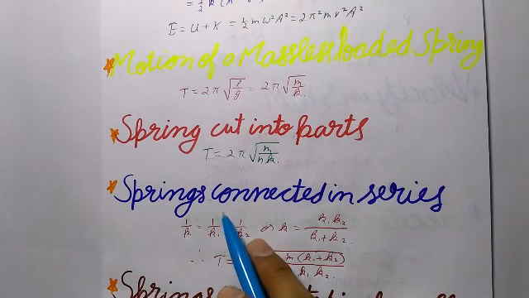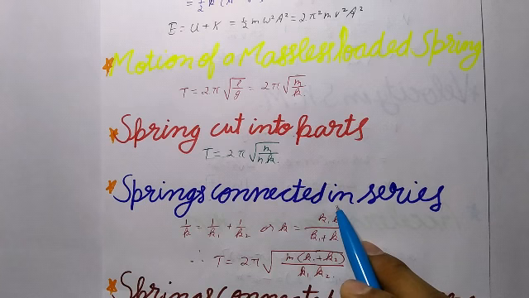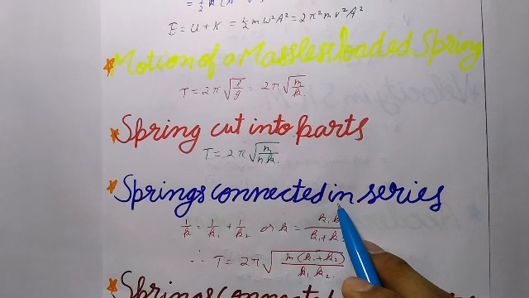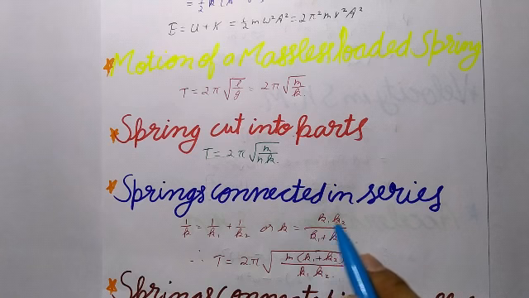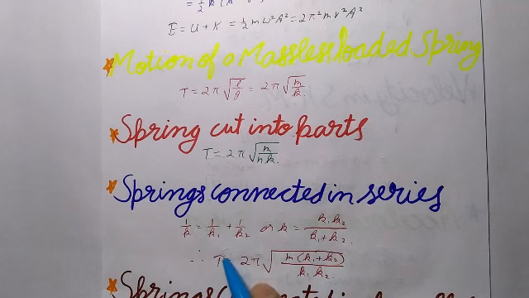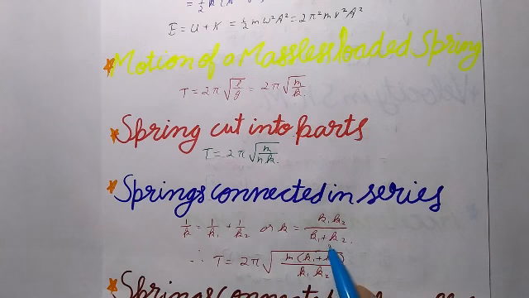Now, springs connected in series. If two springs of spring constants K1 and K2 are connected in series, then the spring constant K of the combination is given by 1/K = 1/K1 + 1/K2, or K = K1 K2 / (K1 + K2). Therefore, T = 2π√(m(K1 + K2)/(K1 K2)).